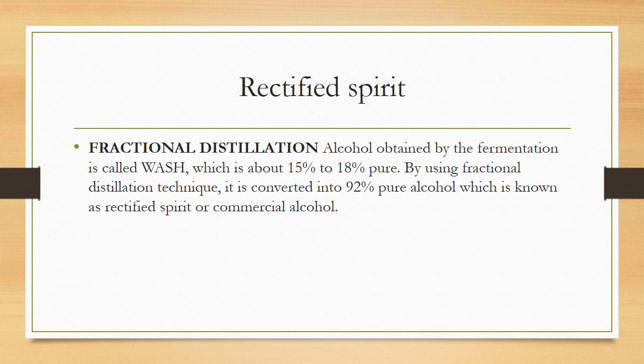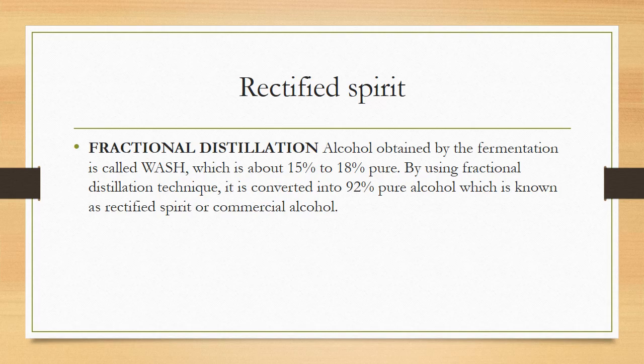I think the fractional distillation of the alcohol obtained by the fermentation of molasses and starch, which is only 15 to 18% pure, gives what is called rectified spirit, and this rectified spirit is 90 to 95% pure.